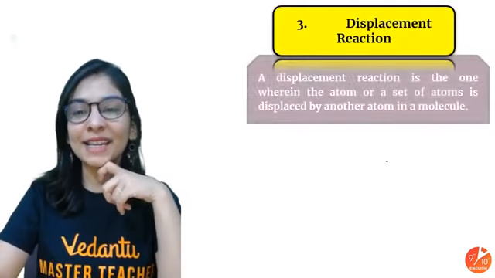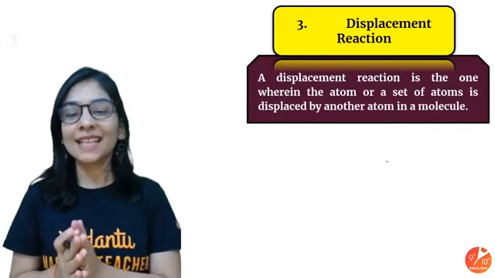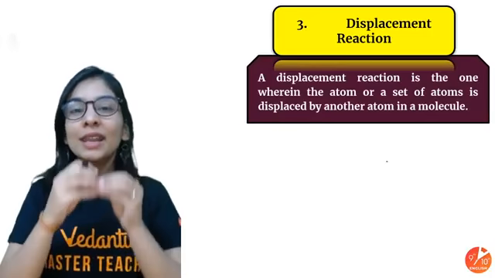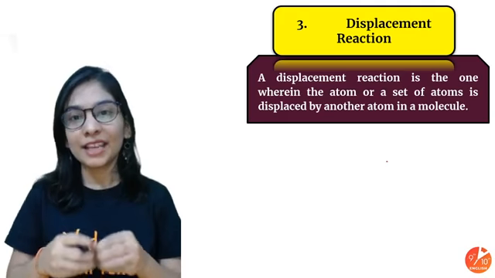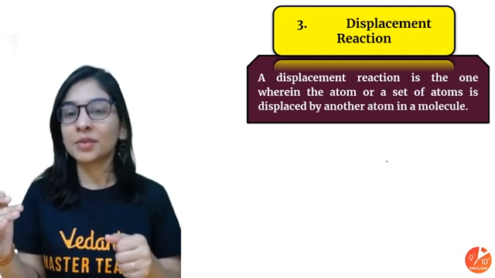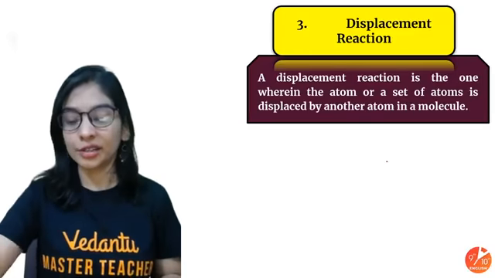Let's talk about displacement reaction now. This is the third type of reaction. What exactly is a displacement reaction? When a single substance, being highly reactive, is going to displace an element from its aqueous solution or its molten salt.